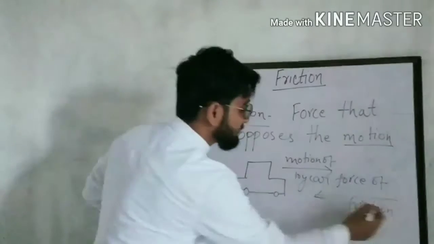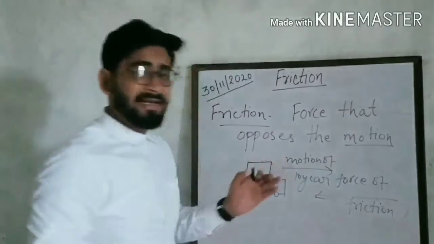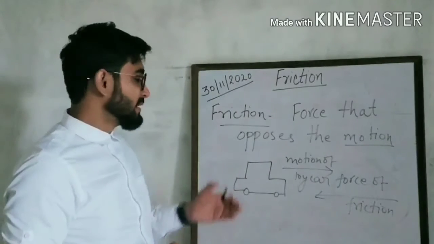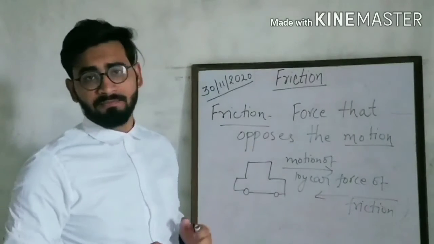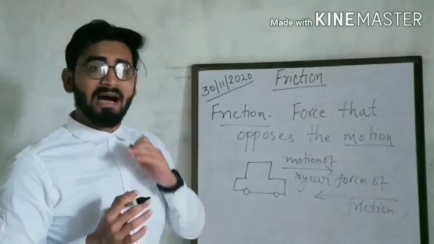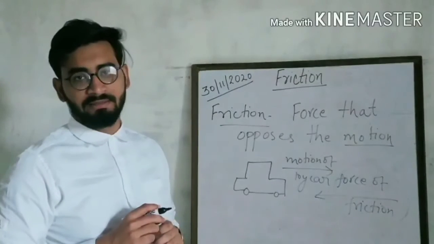It will try to stop the motion of this toy car. And when this force of friction is greater than the force which you have applied, at that time the toy car will stop. So what is friction? It is a force that opposes the motion of an object.